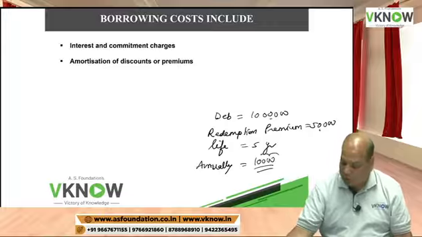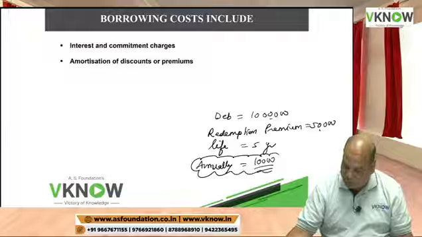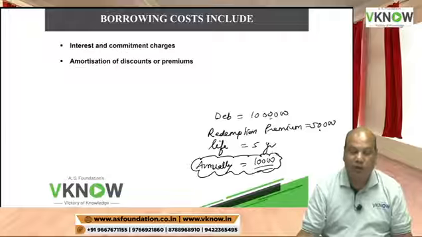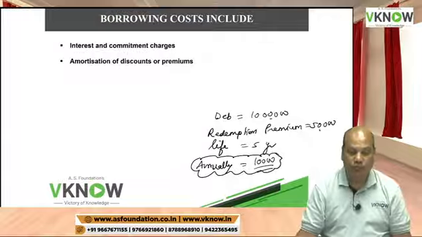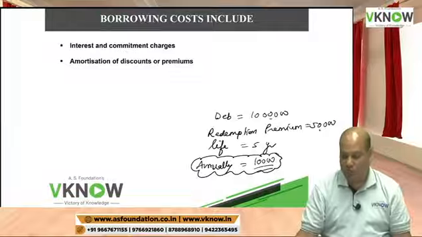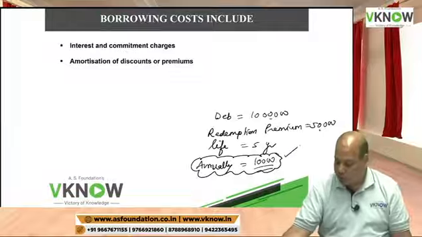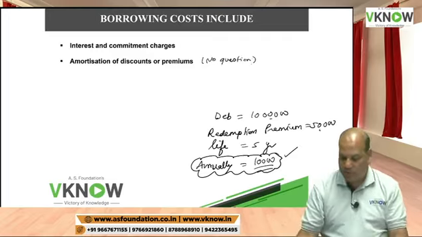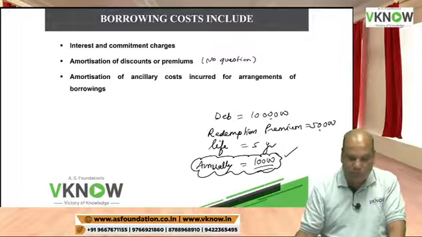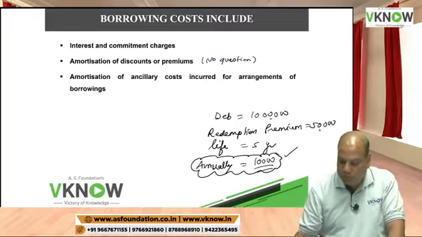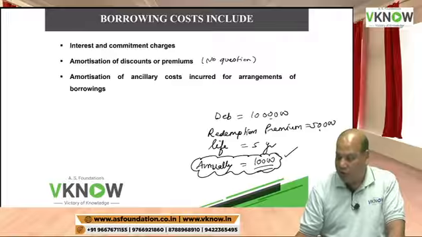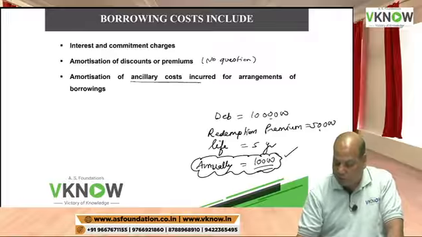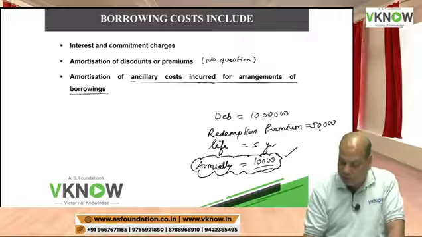This annual amortization of premium on redemption of debenture is also borrowing cost. Although so far no question has been asked on this adjustment. Still, next point, number 3, amortization of ancillary cost incurred for arrangement of borrowing.